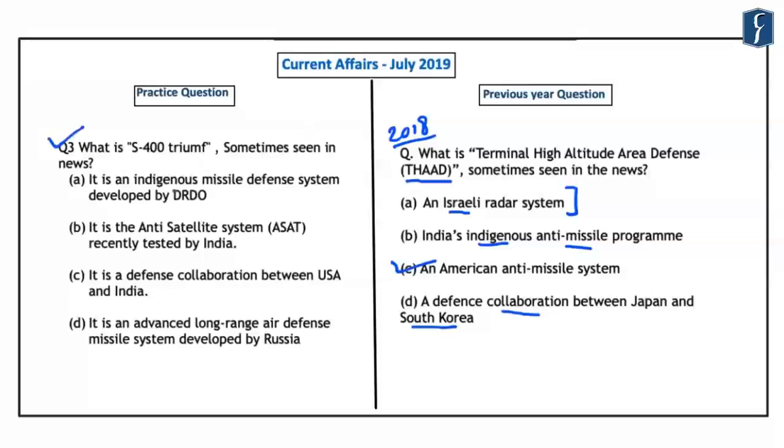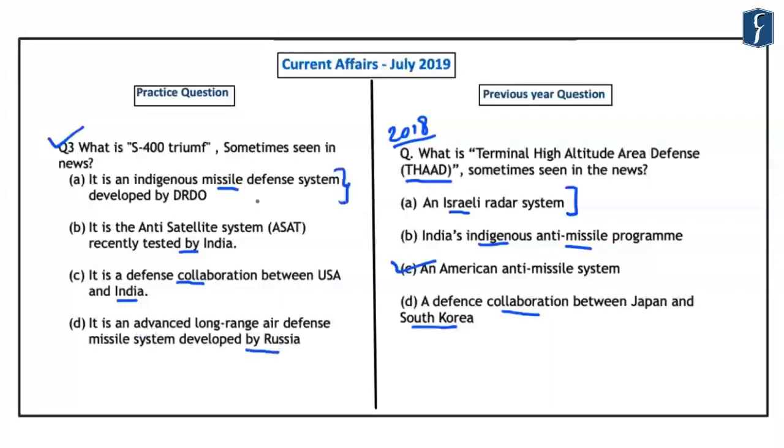So the options are that it is an indigenous missile defense system developed by the Defense Research and Development Organization. Second is that it is the anti-satellite system recently tested by India. Third is that it is a defense collaboration between the United States of America and India. And the fourth option is that it is an advanced long-range air defense missile system developed by Russia.